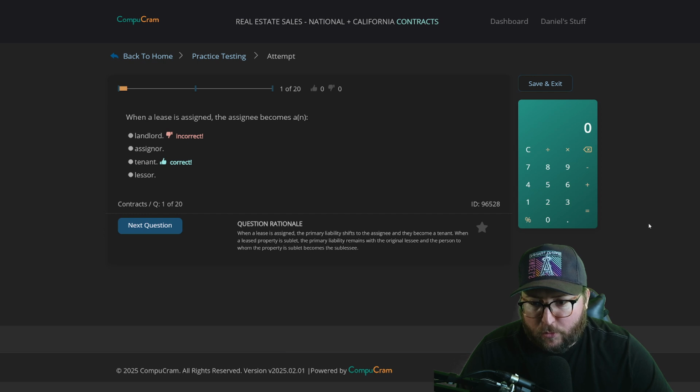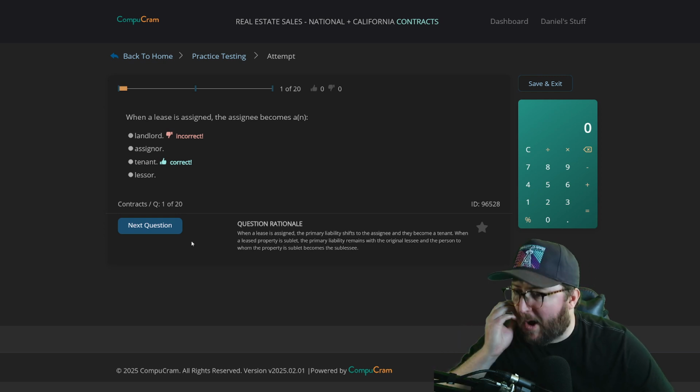The question rationale, when a lease is assigned, the primary liability shifts to the assignee and they become a tenant. When a leased property is sublet, the primary liability remains with the original lessee and the person to whom the property is sublet becomes the sublessee. Okay, we're 0 for 1.